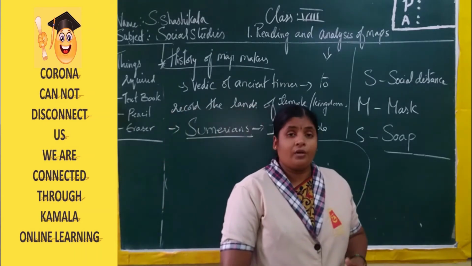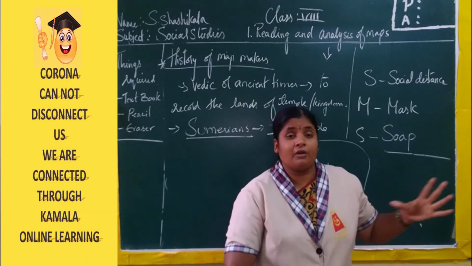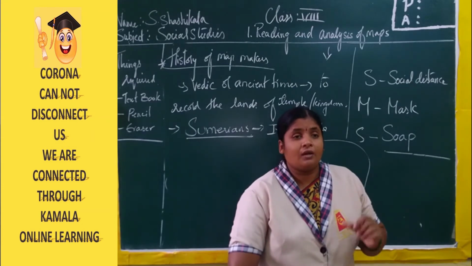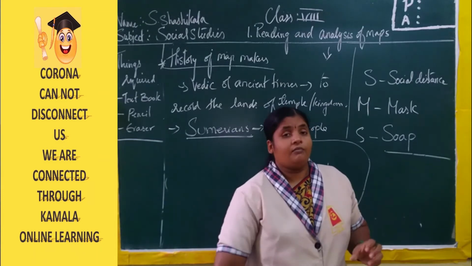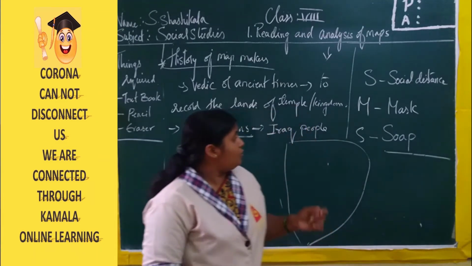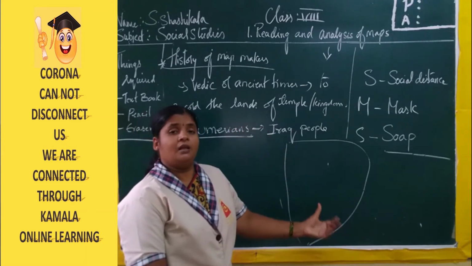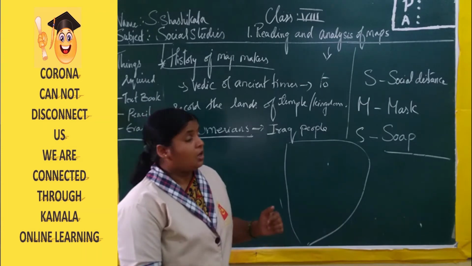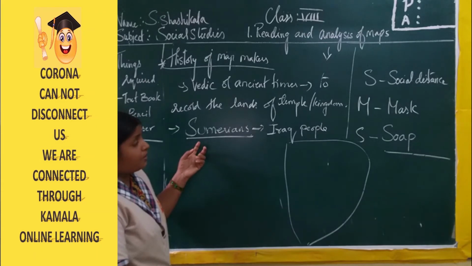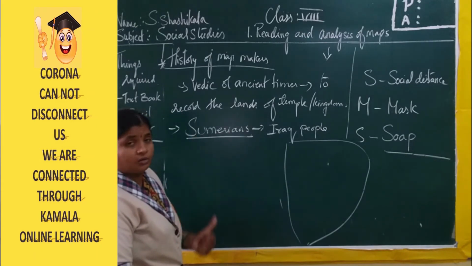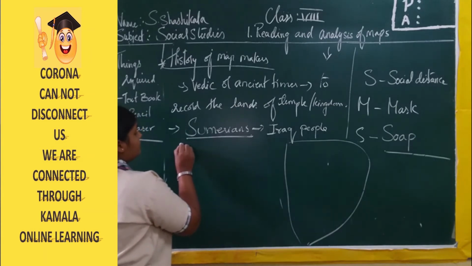Even at home, whenever we are saving our pocket money, we hide it in one particular place. To identify and recognize that place, we keep something there. In the same way here, with the help of the clay tablet, these people used to identify where they had the treasure or the land records. So these are the people who made the clay tablet as per their convenience to hide the treasure and to maintain the land records. And these people made the first maps on